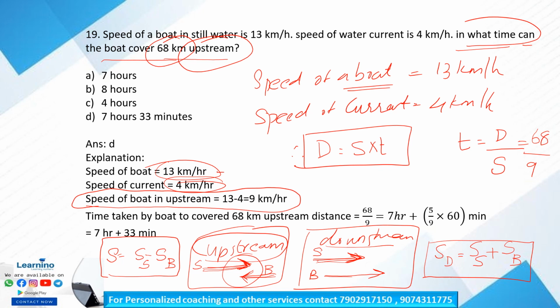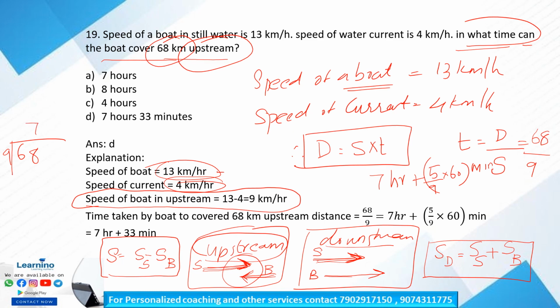So 68 divided by 9 is equal to 7 hours and 5 by 9 into 60 minutes is our answer. How will we get that answer? 68 divided by 9 is equal to what?